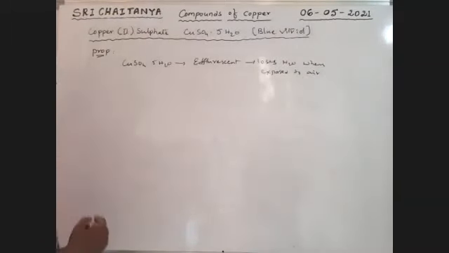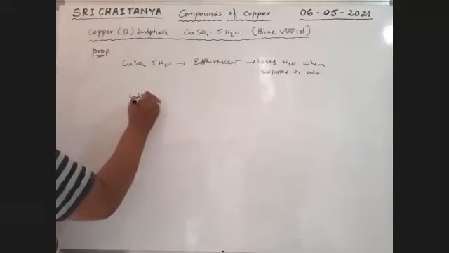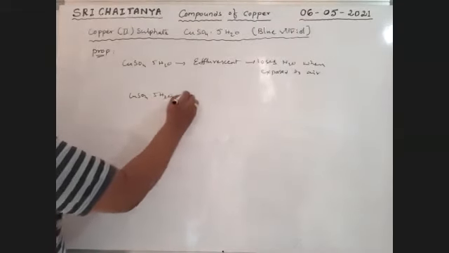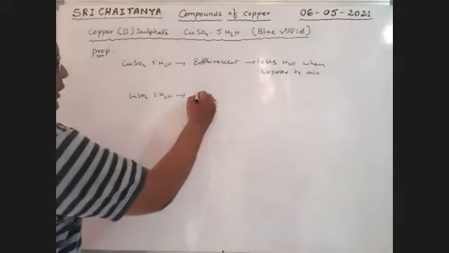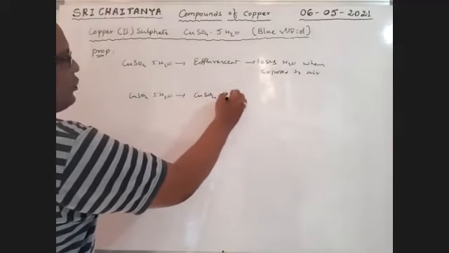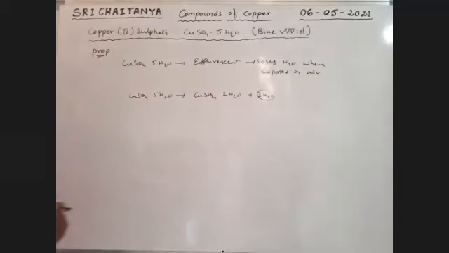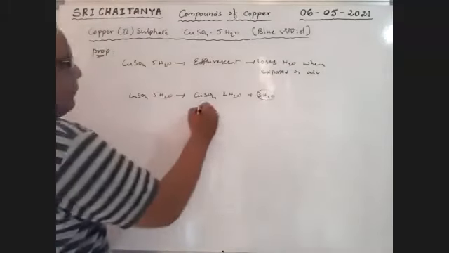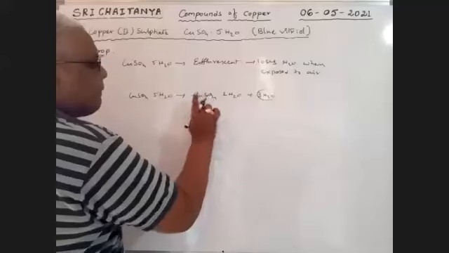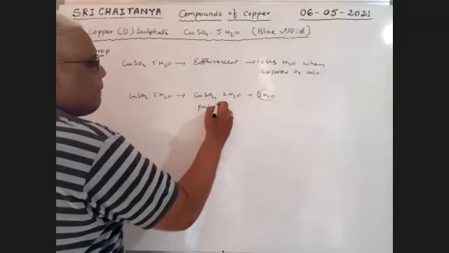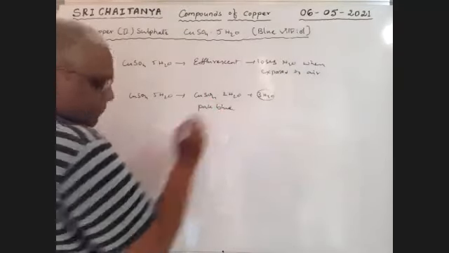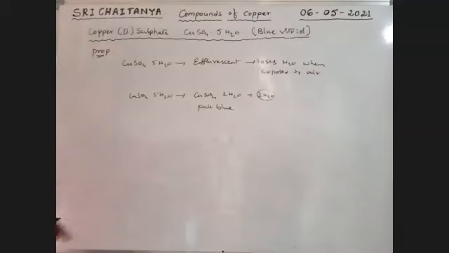So CuSO4·5H2O loses water and converts into CuSO4·2H2O plus 3H2O. This is the lost water, sir. It is pale blue in color, somewhat lighter than the thick blue.